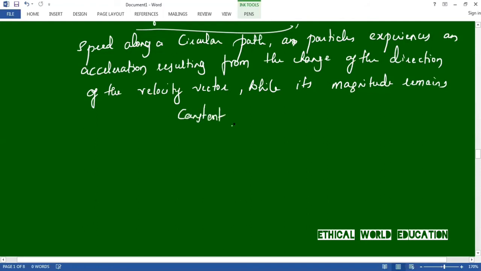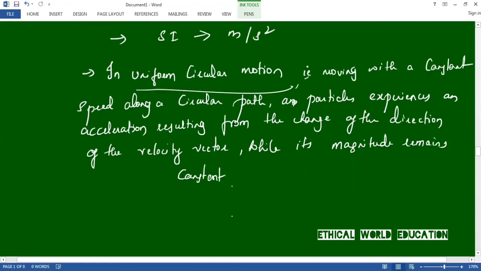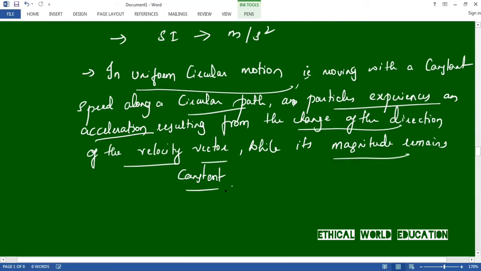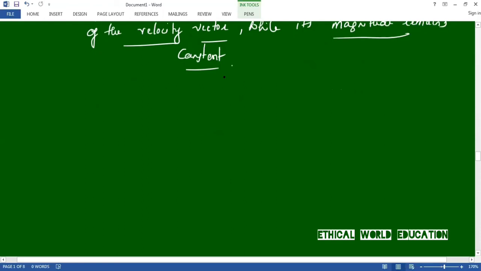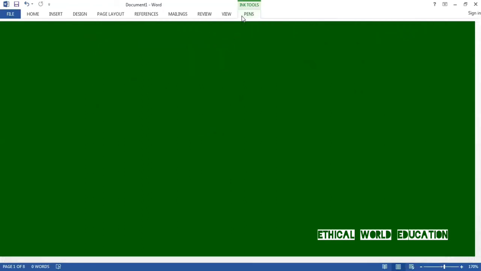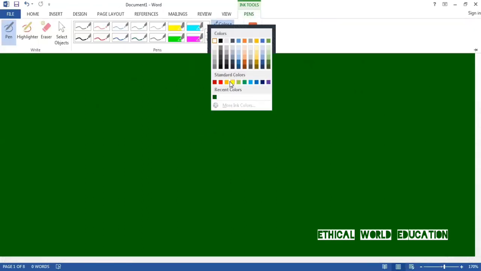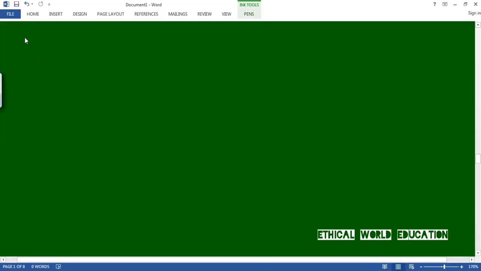Let us repeat. Okay, in uniform circular motion, that is moving with a constant speed along a circular path, a particle experiences an acceleration resulting from the change in direction of the velocity vector, while the magnitude of the velocity will be the same. Okay, this is about acceleration. Let us move on to the next question, that is the 14th question. The 14th question says, define particle.